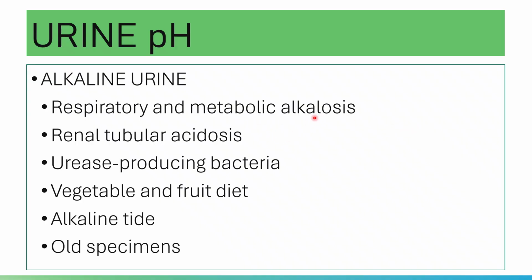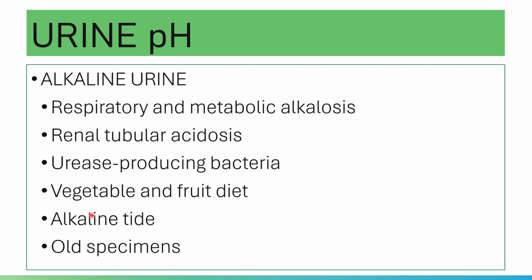Renal tubular acidosis: as I've said earlier, there is a persistence of alkaline urine in cases of renal tubular acidosis. Urease-producing bacteria, of course, will produce an alkaline urine.